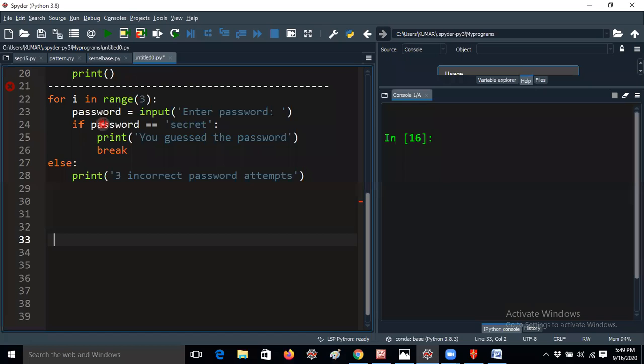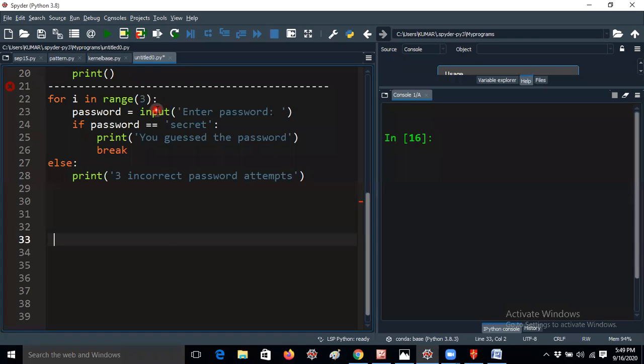I am writing for i in range(3). Why am I taking range of 3? Because, as I just told you, in the bank website or even at the ATM, if you type the password wrong 3 times, the account will be locked for 24 hours on that day itself. So I am taking 3 for 3 attempts.